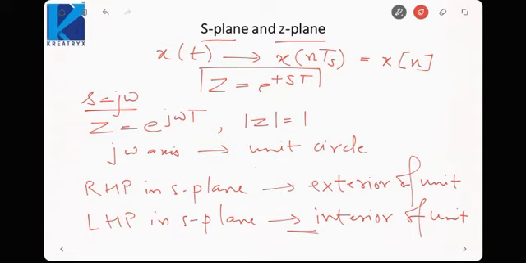Okay, so the same properties will exist between Laplace and Z, just that the mapping is changed. The j omega axis is mapped to the unit circle, the right half plane is mapped to the exterior of the unit circle, and the left half plane is mapped to the interior of the unit circle. This mapping has been derived keeping in mind that a discrete time signal is obtained from a continuous time signal by sampling. As simple as that, but this mapping is very important because this way you can easily memorize the properties of Laplace and Z, as they will be interrelated by this mapping.